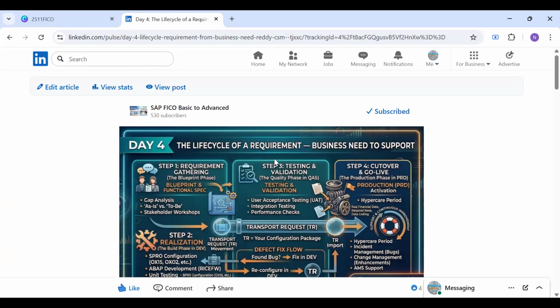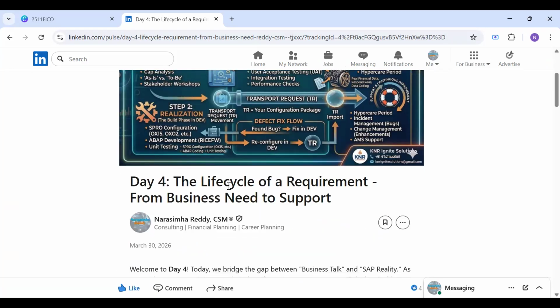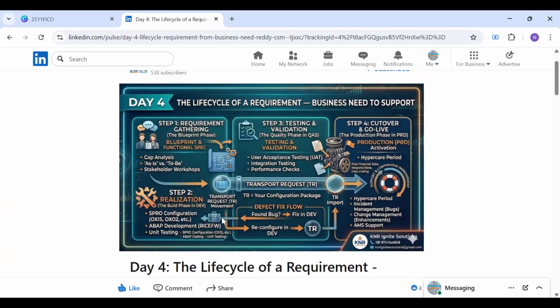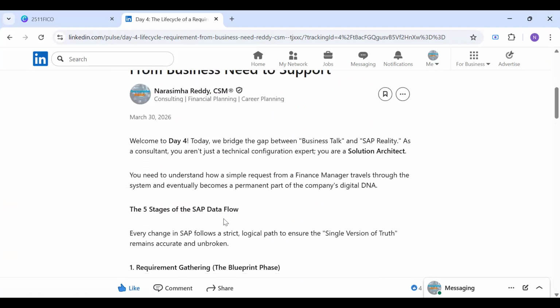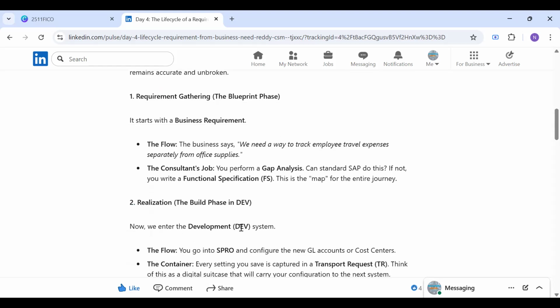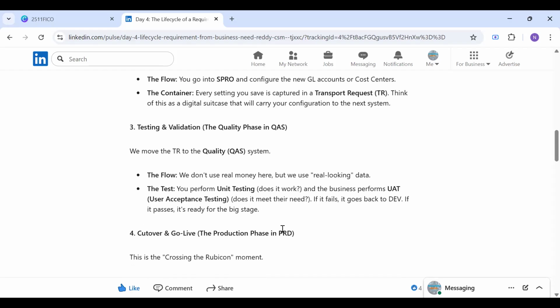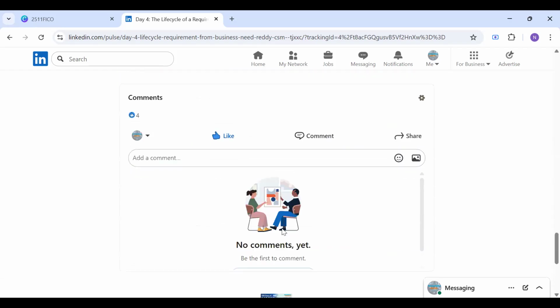So this was yesterday's article that I have written about the life cycle of requirement gathering. Whenever you start gathering a requirement until you complete that requirement, how it is going to flow through your consulting journey. What you will be working on as a consultant, what your responsibilities will be, and how you are going to utilize the systems to complete that business requirement. This is what I explained in yesterday's session.